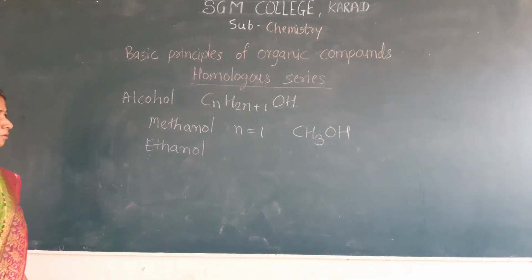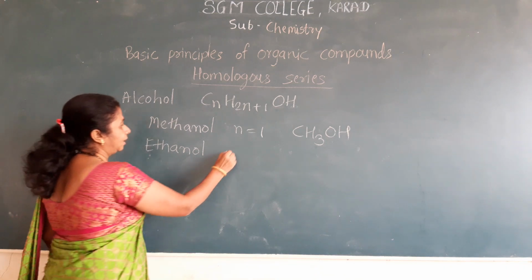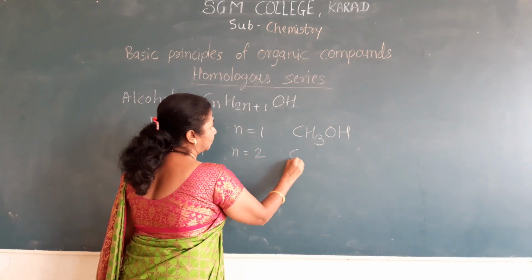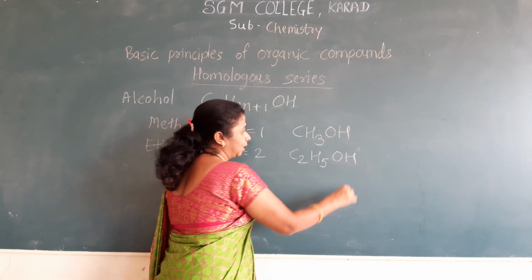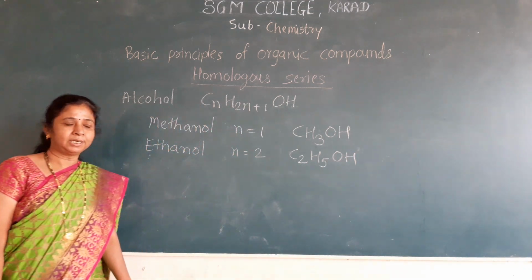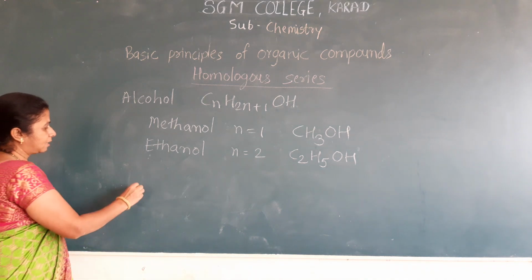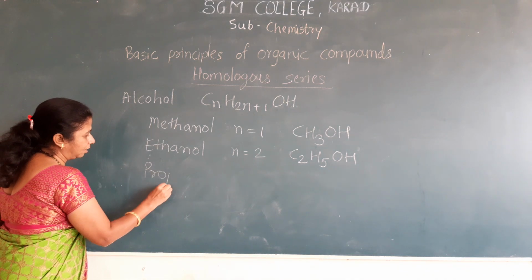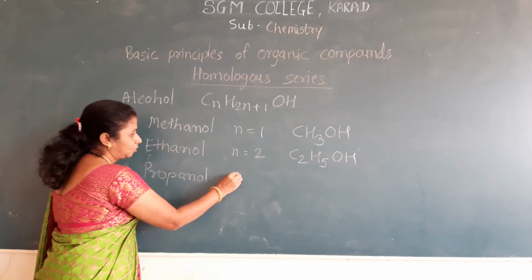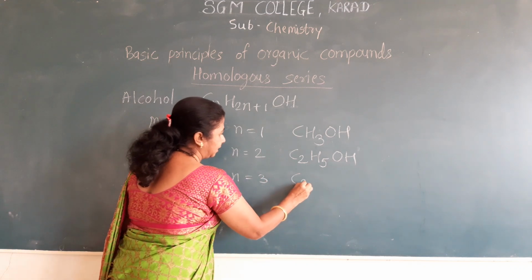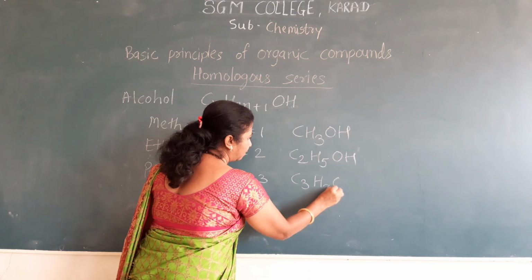The second member of the alcohol series is ethanol, where n is equal to 2, and the molecular formula is C2H5OH. The third member is propanol, where n is equal to 3, C3H7OH.